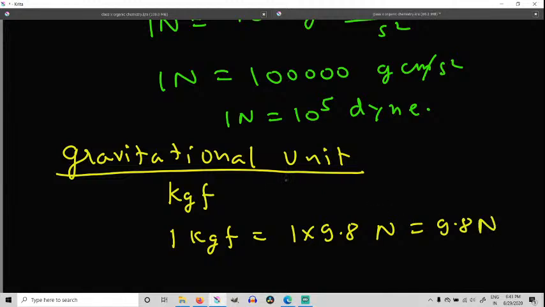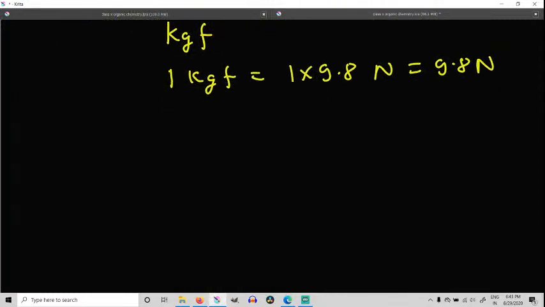So 1 kgf is equal to 9.8 newtons, whatever the mass multiplied by the gravity, and we convert it into newtons, that many newtons. If it is in the CGS system, then it becomes 1 gf, and 1 gf is equal to 980 dynes. Everybody understood? So that finishes our discussion on thrust. We spent quite some time. We understood that thrust is the force which is acting perpendicular to a surface.